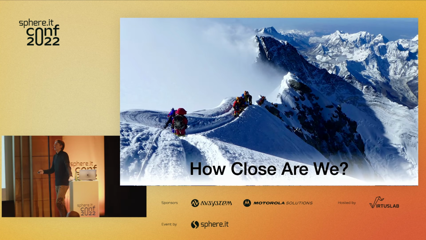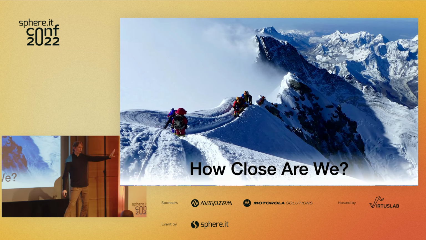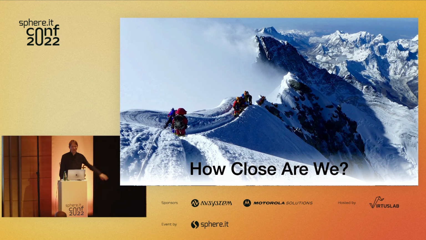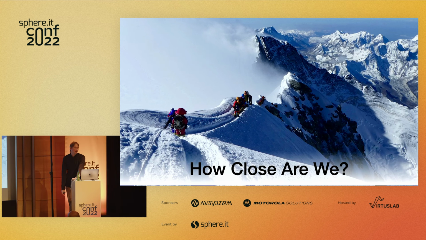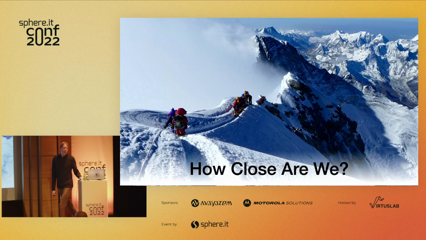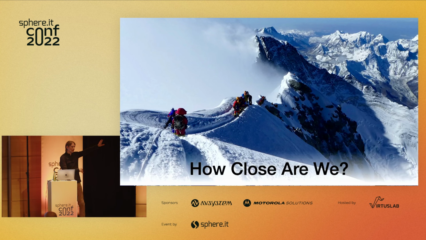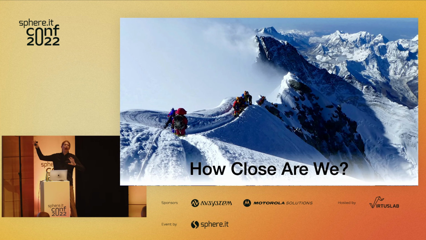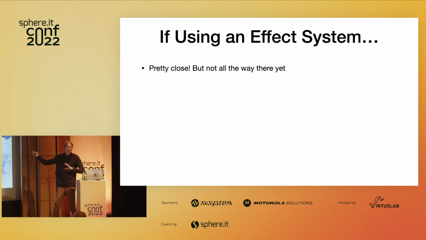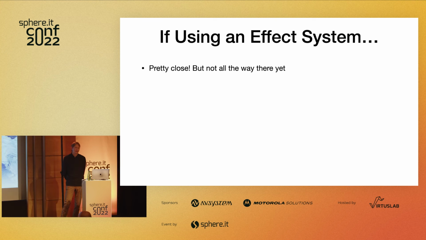All right, so I realize I'm about out of time, but I want to talk really super fast, promise, 2 more slides, about how close we actually are to getting this done, right? So today on the JVM, what I just gave you was the pie in the sky ideal. How close are we to actually having this, and how can you get to it, to reap those tail latency benefits?